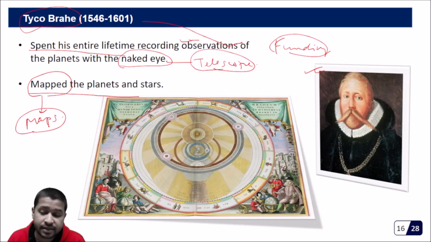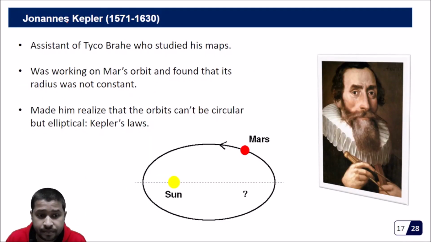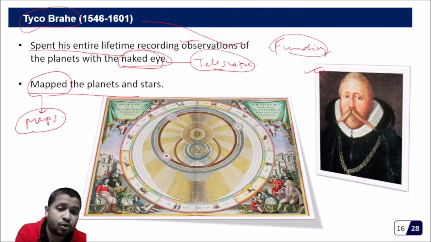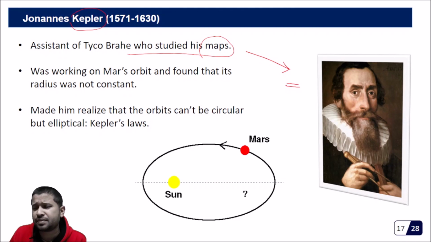Of the planets, of the stars, and so on, by just observing them. Then he was joined by another person called Kepler. Whom did Kepler join? Kepler joined Tycho Brahe. But it happened that Tycho Brahe passed away, and then Kepler got all his maps. So Kepler started studying the maps of Tycho Brahe very sincerely.